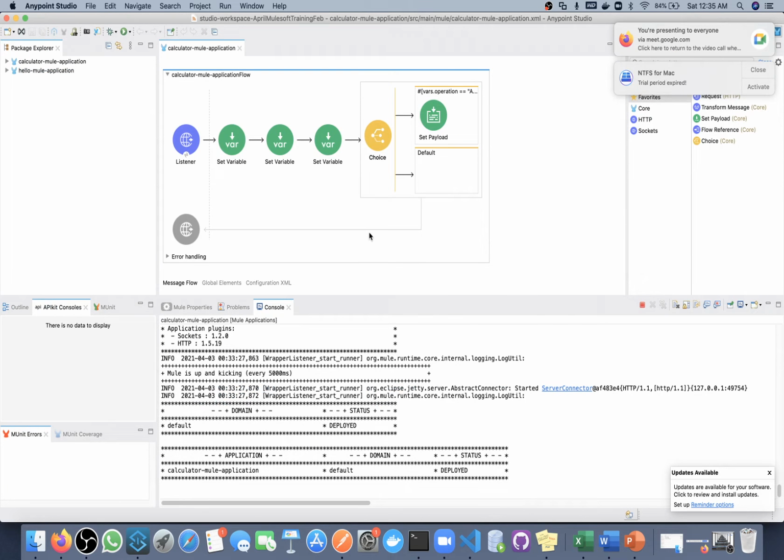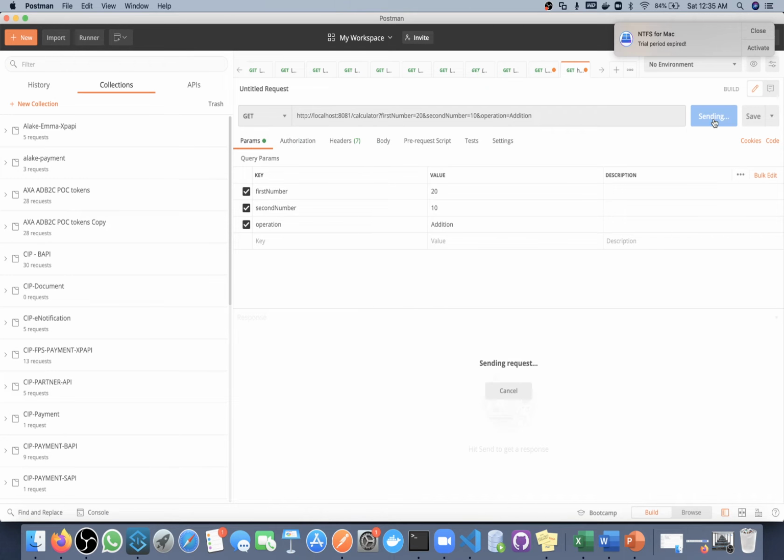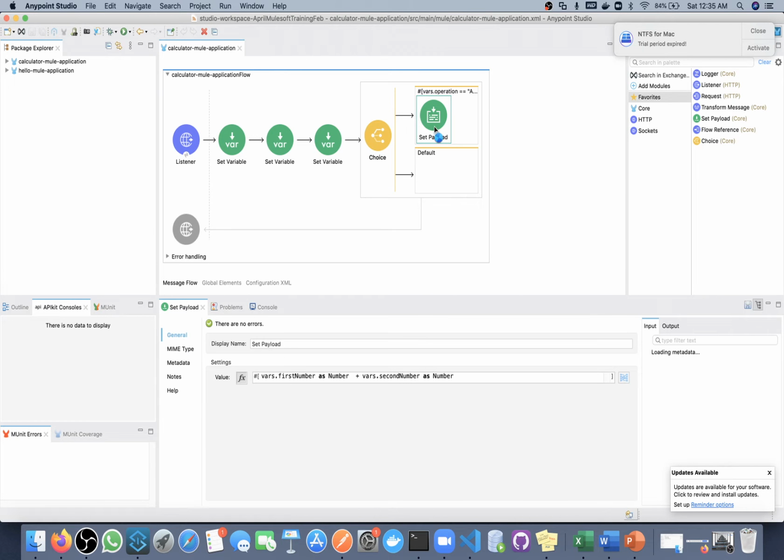Okay, fine. So this time it actually deployed, so I don't know why this magic happened today. So I'm calling this, let's see. This time we are getting java.lang.Number.